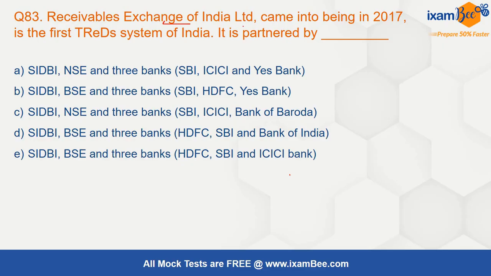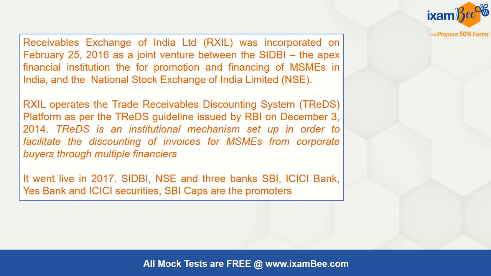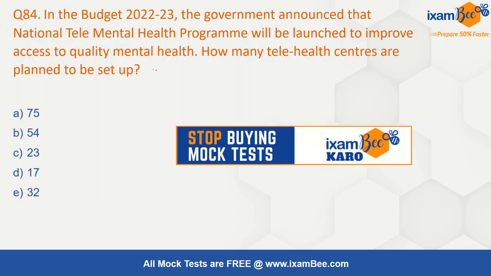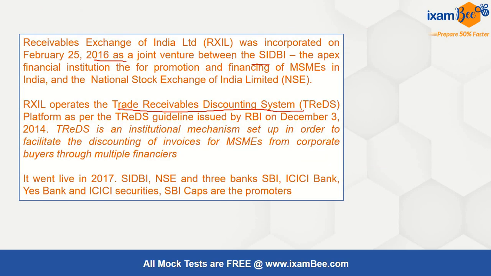Receivables Exchange of India Limited came into existence in 2017, being the first TReDS system of India. It is partnered by which institutions? The correct answer is option 1: NSE and 3 banks, that is SBI, ICICI and Yes Bank. So here the idea is to create this platform for the trade receivables discounting system, and it was incorporated in 2016 as a joint venture between SIDBI, the apex financial institution for promotion of the MSMEs, and NSE, National Stock Exchange India Limited.